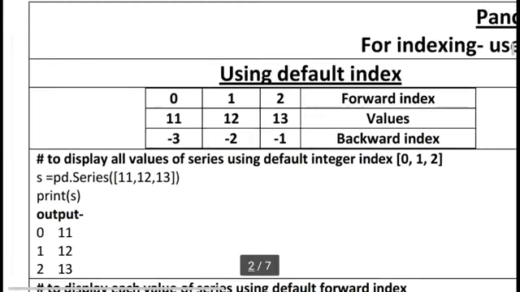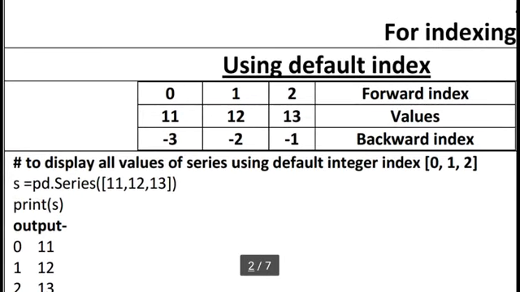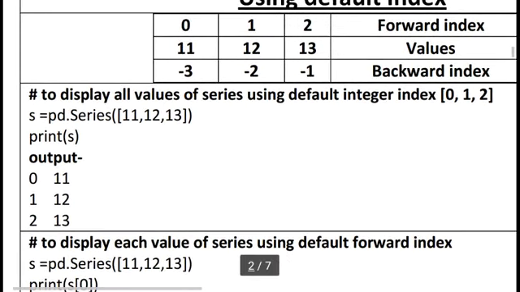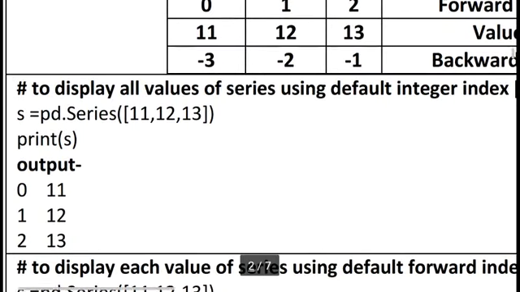So you can see I am taking a simple example. s is equal to pd.Series in bracket, here I am using the list concept, 11, 12, 13, and print s. So this is a very simple example. Here you can see the output: 0, 11, 1, 12 and 2, 13. This is forward indexing.